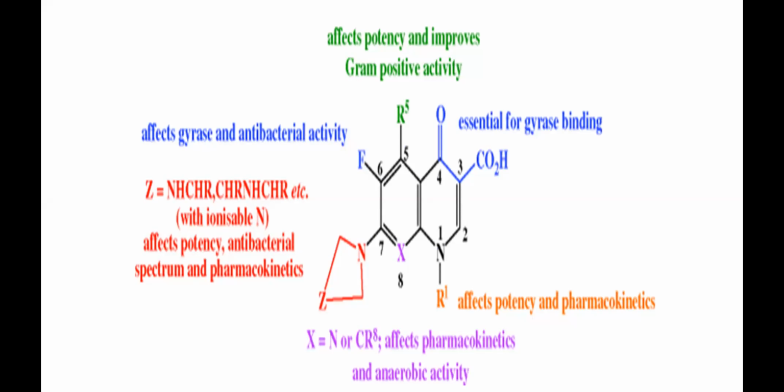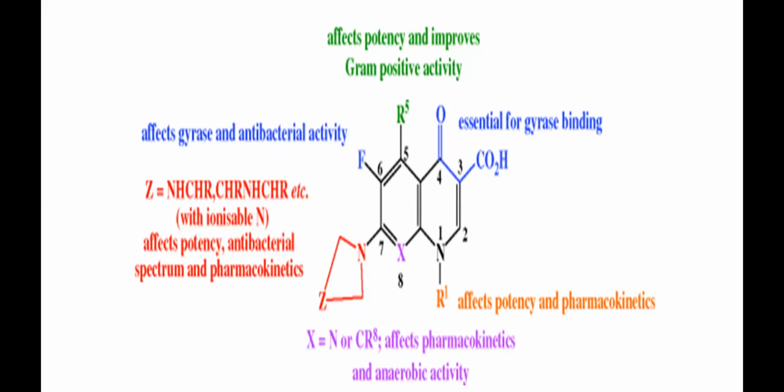So this is what you have to always remember carefully when you are studying fluoroquinolones, and whenever you are writing any of the structures of your fluoroquinolones. So all these things have to be remembered. First thing, the nitrogen is saturated and substituted. There is a double bond between 2nd and 3rd, and there is no double bond between 3rd and 4th. And the 4th position contains a carbonyl group, C=O, and the 3rd position contains a carboxylic acid group. So these are very important when you are drawing a structure.